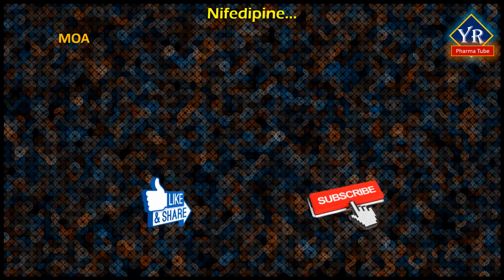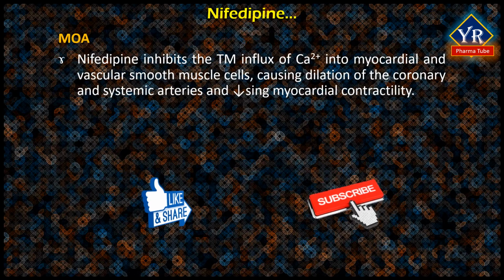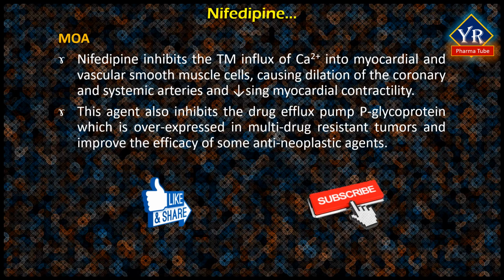Nifedipine is a calcium channel blocking agent. It inhibits the transmembrane influx of extracellular calcium ions into myocardial and vascular smooth muscle cells, causing dilation of the main coronary and systemic arteries and decreasing myocardial contractility. This agent also inhibits the drug efflux pump P-glycoprotein, which is overexpressed in some multi-drug resistant tumors and may improve the efficacy of some anti-neoplastic agents.